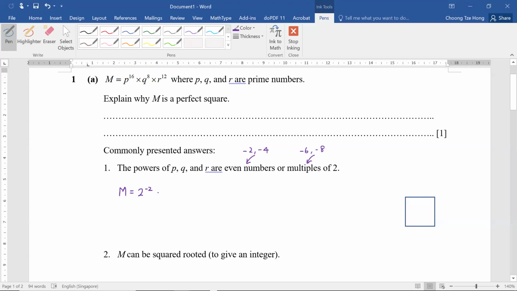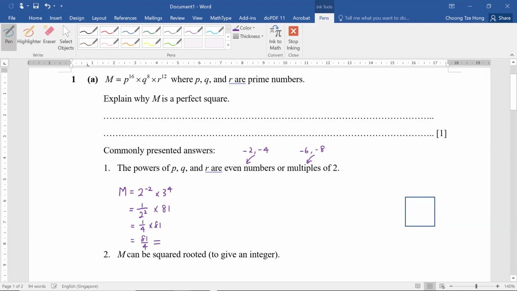Let's say m is 2 to the power of -2 times 3 to the power of 4. According to the law of indices, if you have a negative power, you can express it as 1 over 2 squared. 3 to the power of 4 is just 81. So 1 over 2 squared is 1/4, times 81, and we end up with 81 over 4.